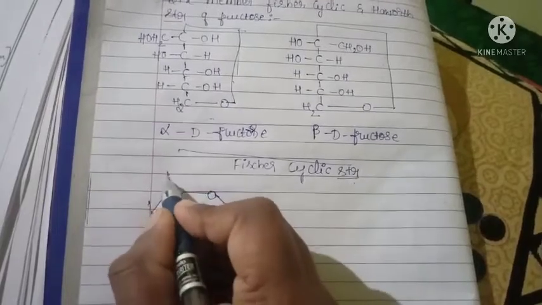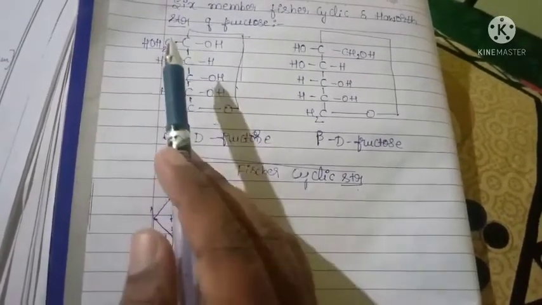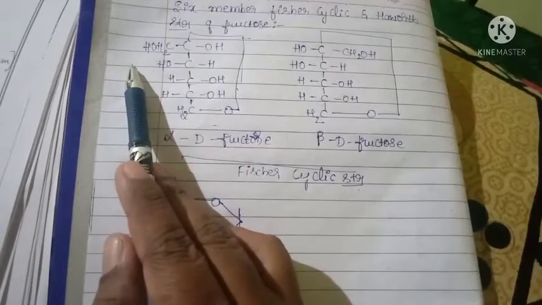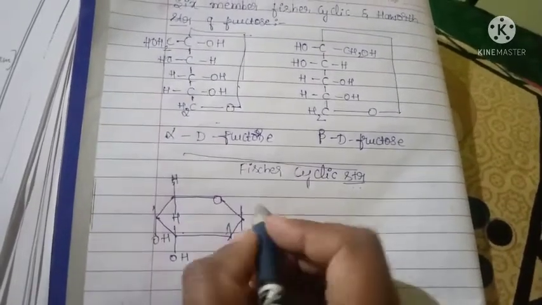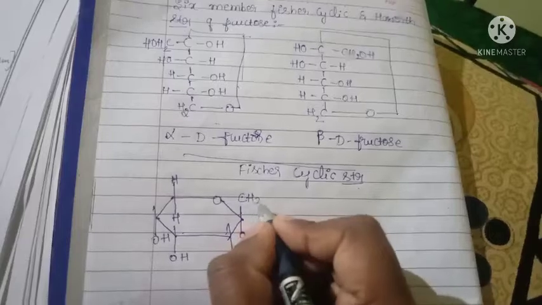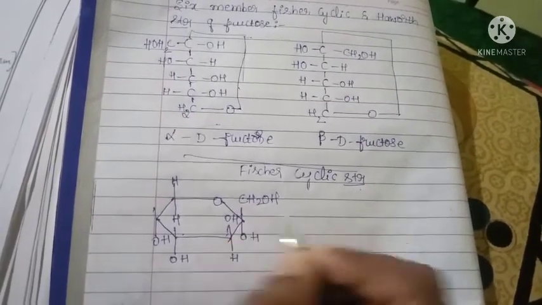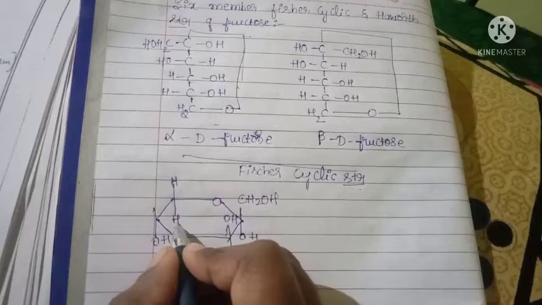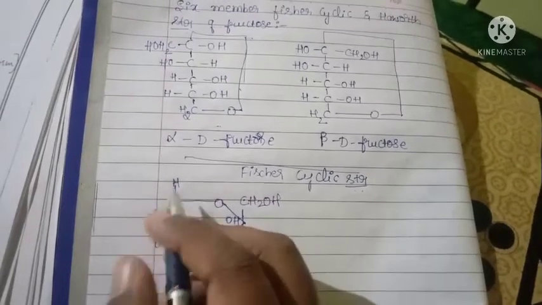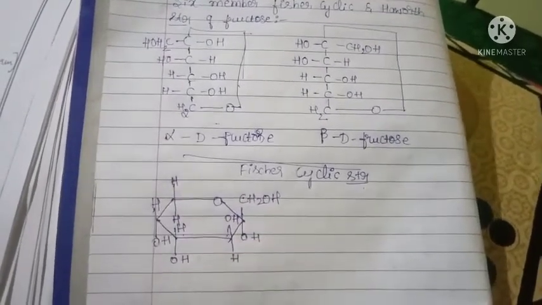You have to write both H, H. For the groups on the left side, you have to write them above the plane. First one is CH2OH, next is OH, and next is H. You have to write carefully, and then the last one is OH.